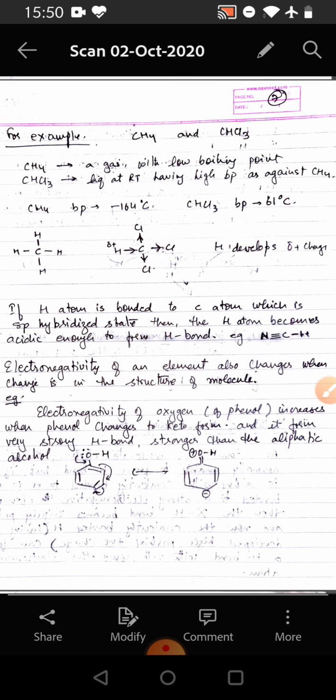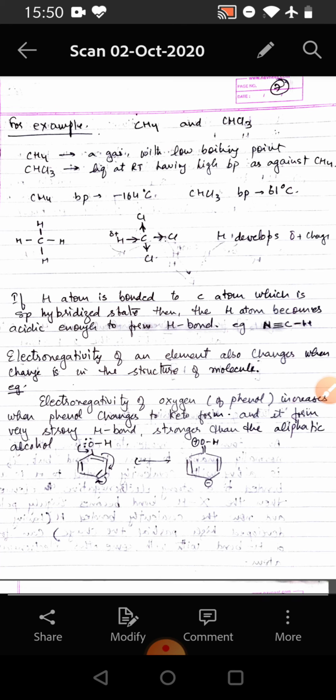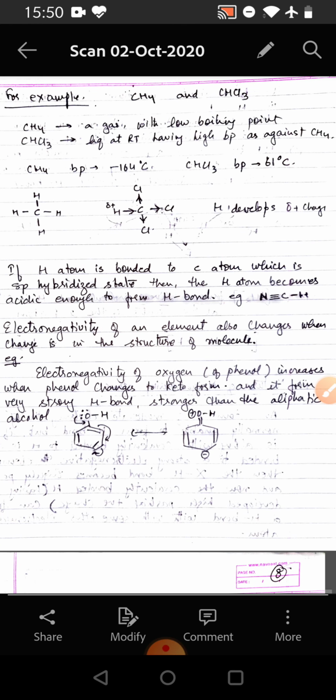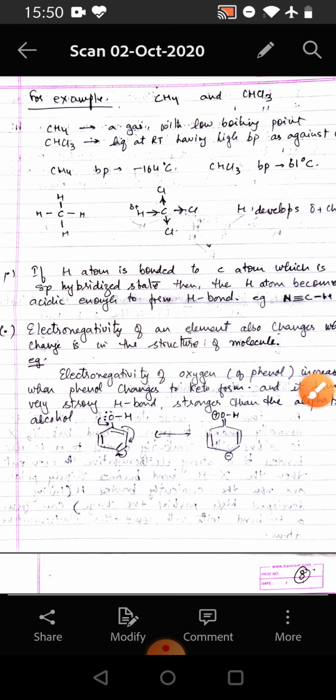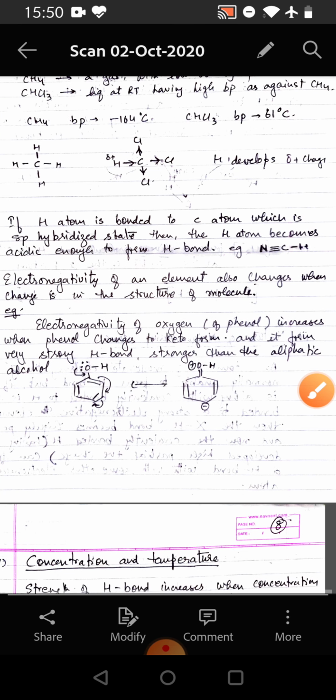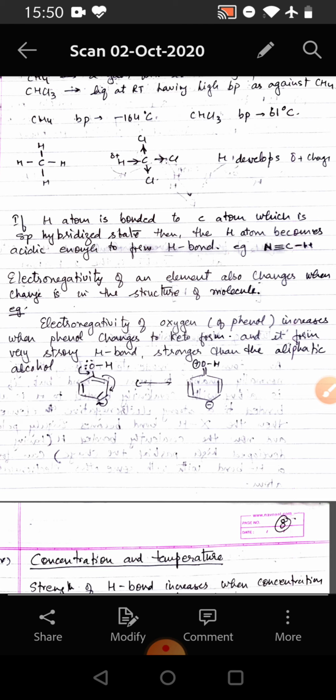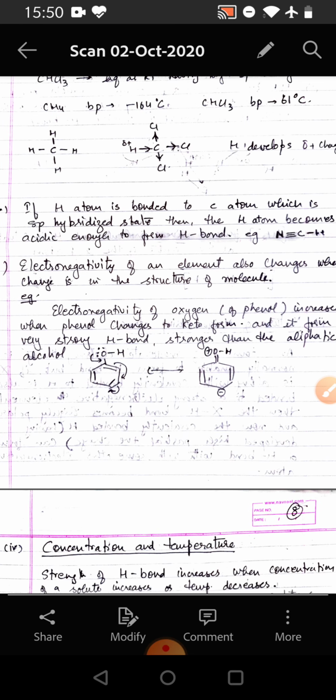The boiling point of CH4 is minus 164, whereas the boiling point of CHCl3 is 61. In CH4 we see that there is no charge separation, but in CHCl3 we see that Cl develops negative charge and hydrogen develops positive charge, and this positive charge can then attract other electronegative atoms, forming a hydrogen bond with it. Second, if a hydrogen atom is bonded to a carbon which is sp hybridized, then the hydrogen becomes acidic enough to form a hydrogen bond, for example HCN.